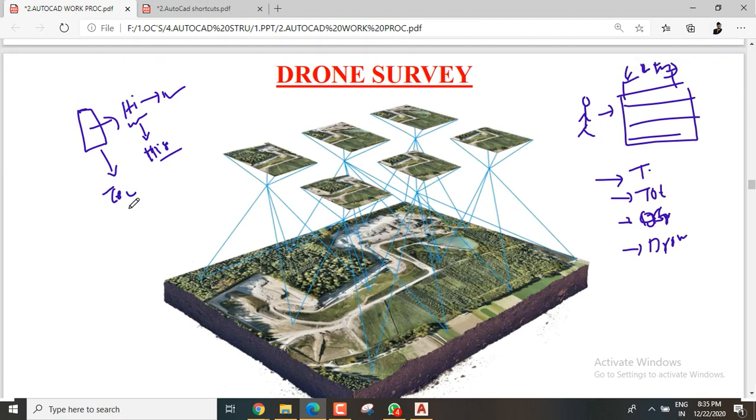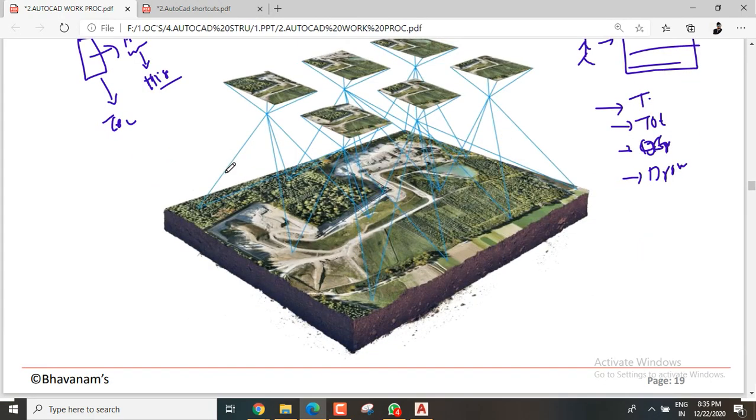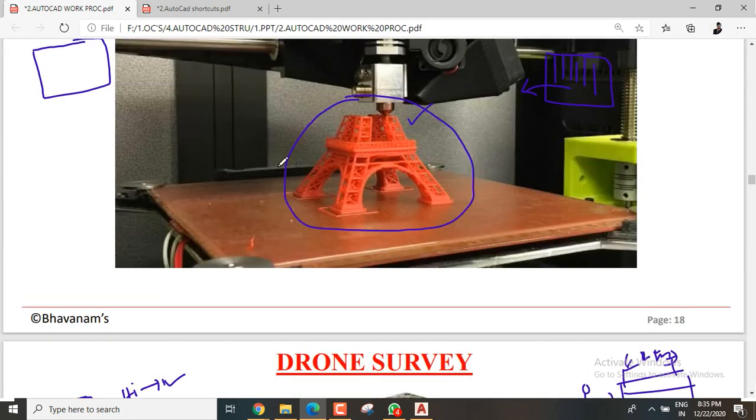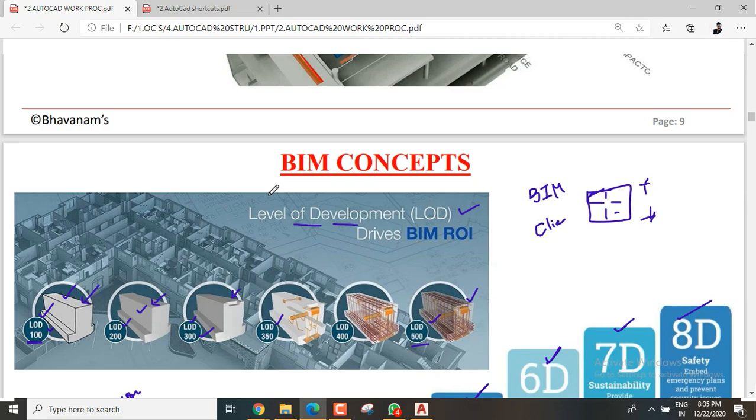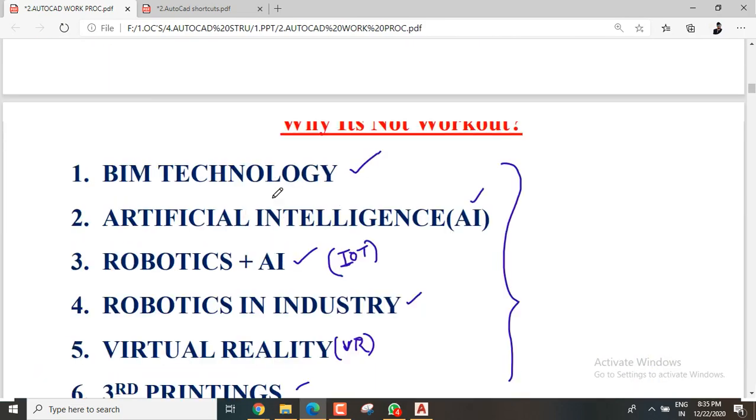If you ask for some BIM technology, and they say no, I don't want to give you any BIM technology, I will give you hand drawings and 2D drawings only, you can build it. The client may say that company lost that project. So you need to remember all these things. And one thing I need to demonstrate here is IoT. I forgot that IoT. That is also a wonderful concept actually.